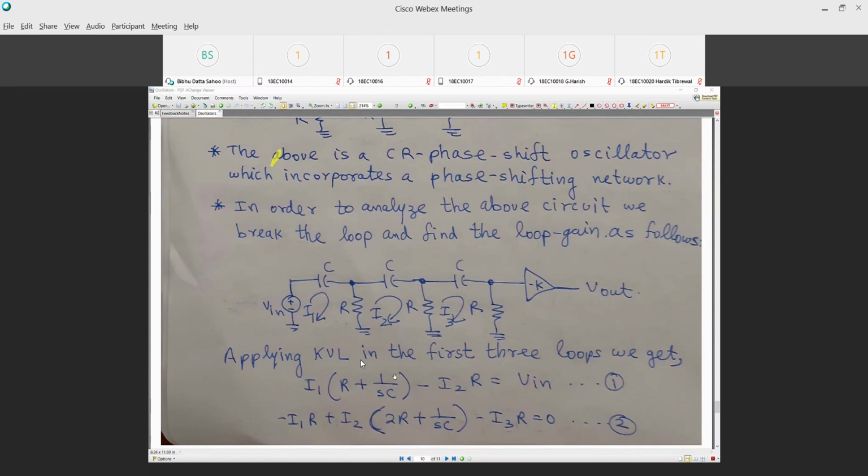I would request all of you to write the KVLs for these three loops. Please write them down. I'll wait for you. Once you've written them down, please type yes, done or something, and we'll proceed.